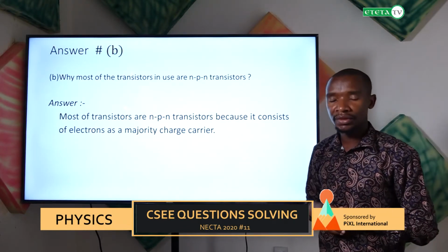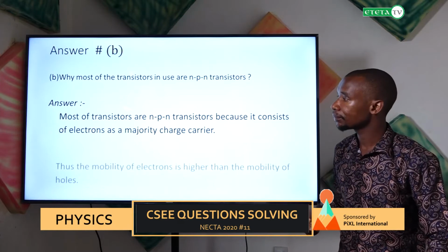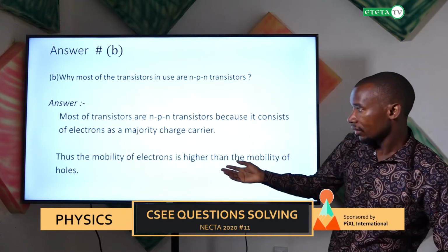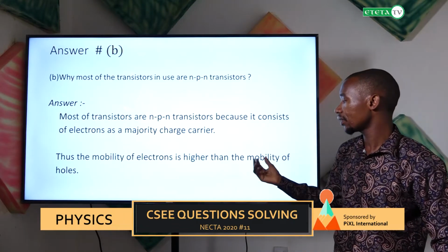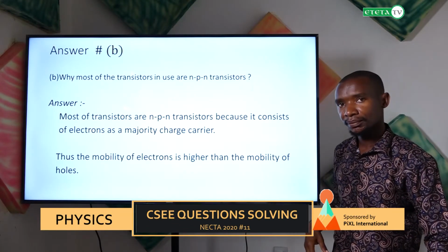Let us now go to part C. As you can see here, first, the mobility of the electron is higher than the mobility of the holes.